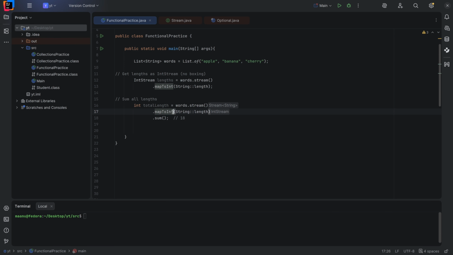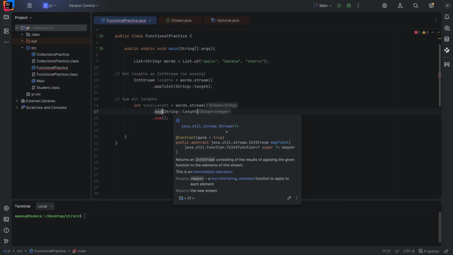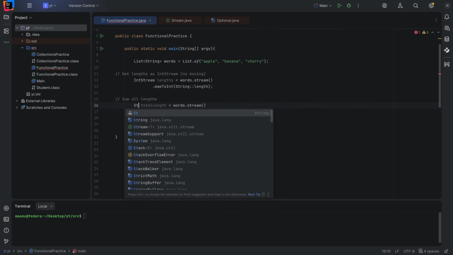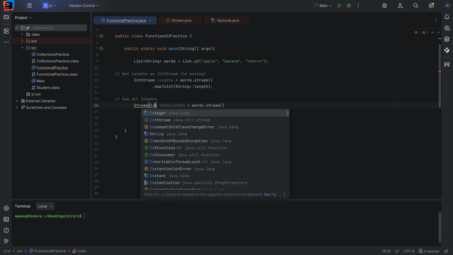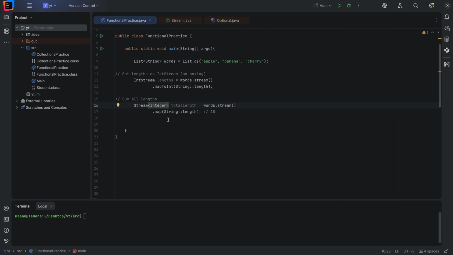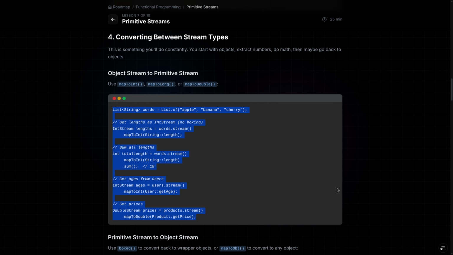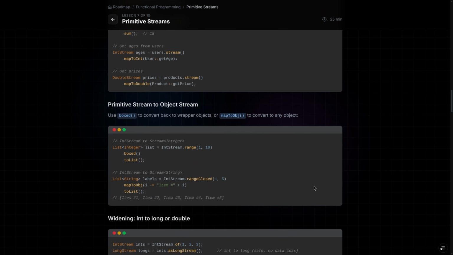If we call map directly, then we don't have that. We have to capture this as Stream<Integer>, and this time map will return a Stream, not an IntStream. So that's the difference.